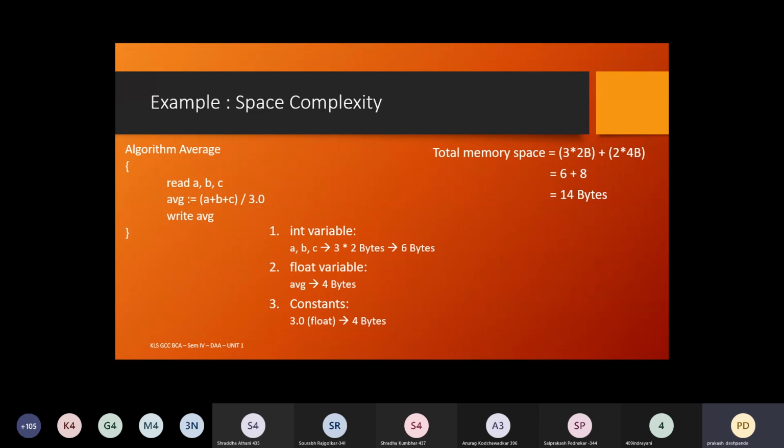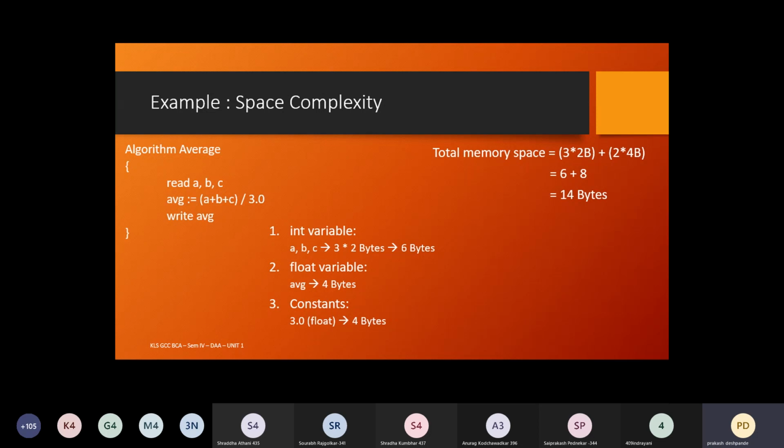If it varies, then the space complexity may vary, and this also applies to time complexity. So depending upon the instance characteristics, we can treat the remaining two types of spaces, the data space and the stack space. If we find those two and add them together, we get the space complexity of a particular algorithm.